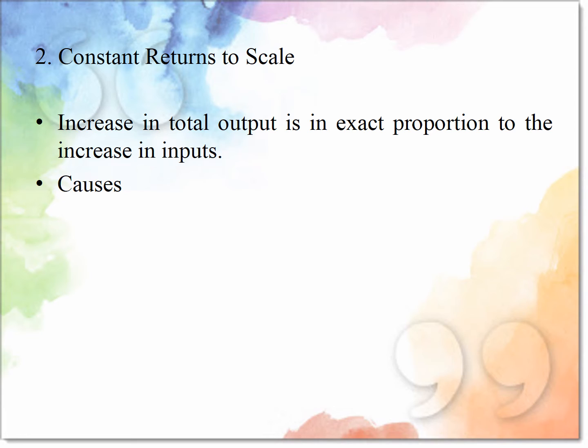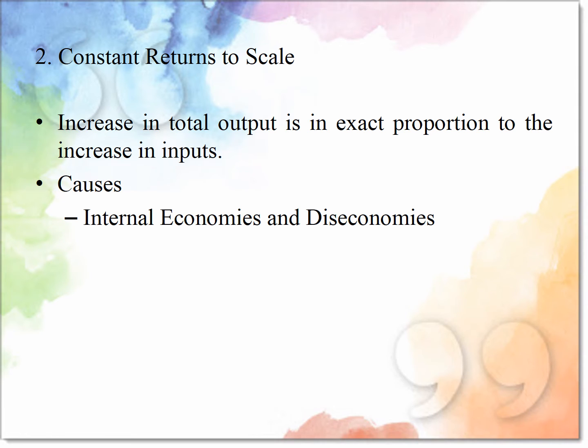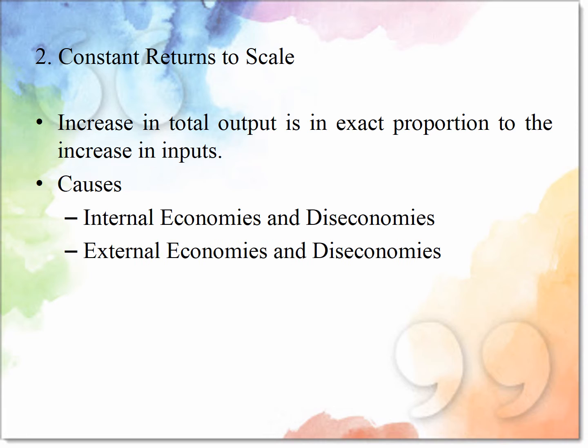If you change input by 10%, output will increase by 10%. When the proportionate increase in total output is equal to the proportionate increase in input, it is constant returns to scale. Causes are internal economies and diseconomies, external economies and diseconomies, and divisible factors.